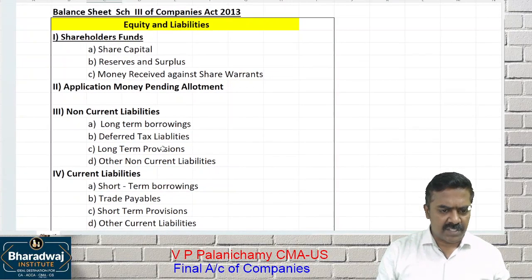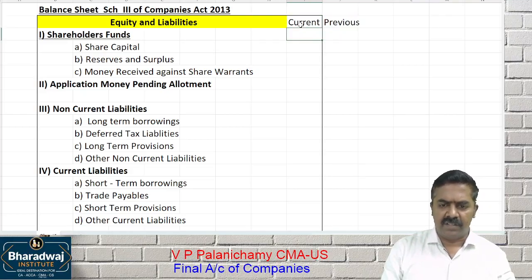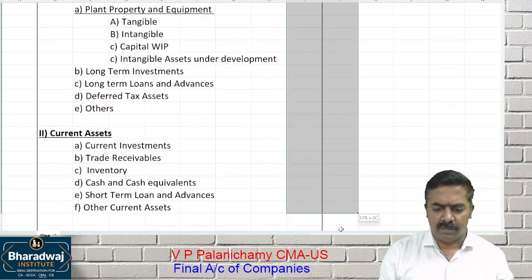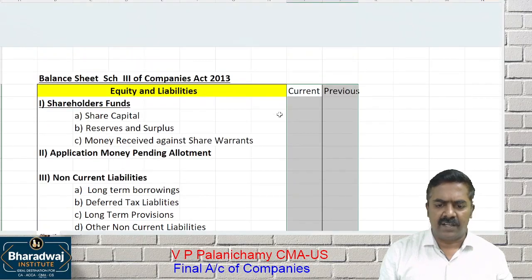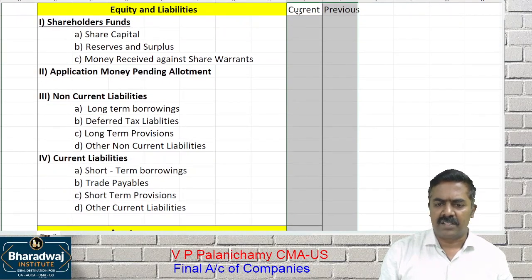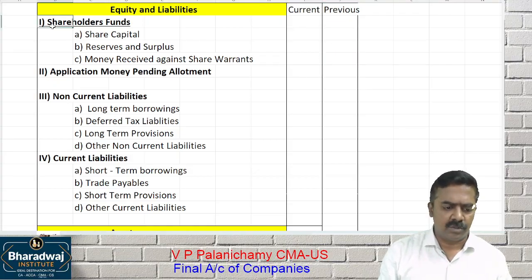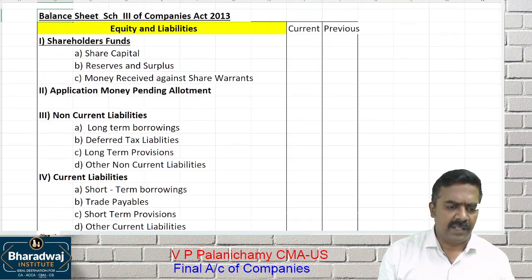Now what I request is, first take up the format of the balance sheet, and always the current year amount should be presented with what? Previous year amount. So it will have 2 columns. From an examination point of view, it will have only 1 column. But in practical reporting, it will have 2 columns. Always the current balance sheet will be presented along with the previous year. So this is the format of the balance sheet as per Schedule 3 of the Companies Act.